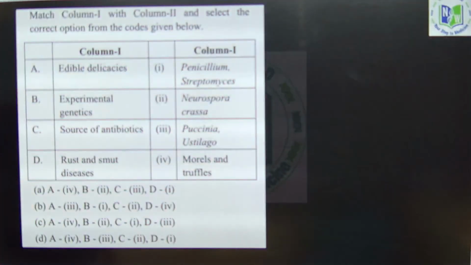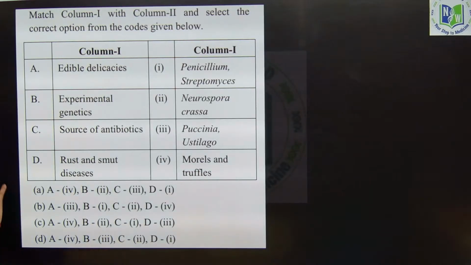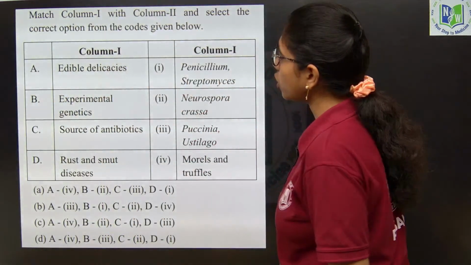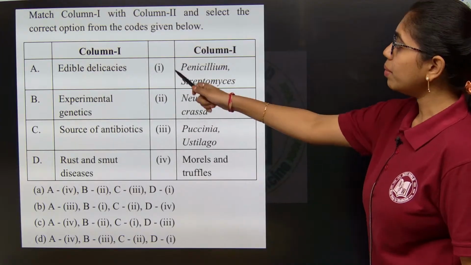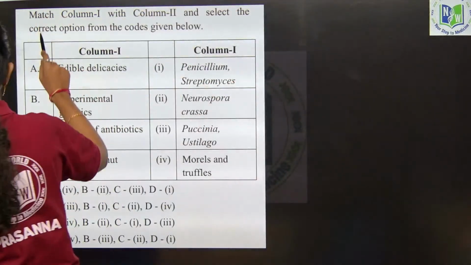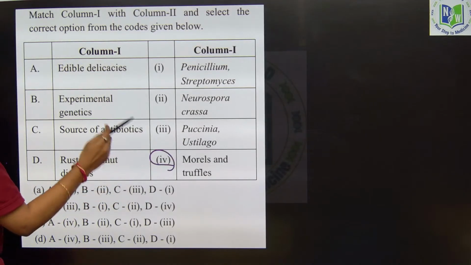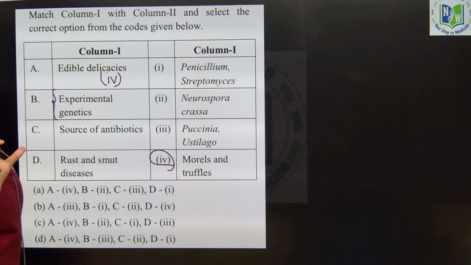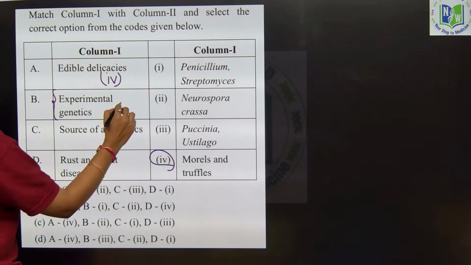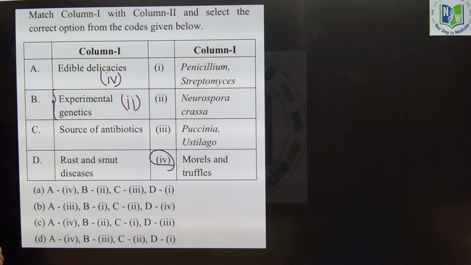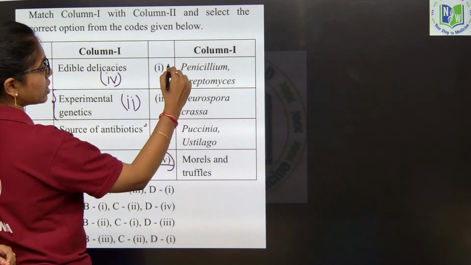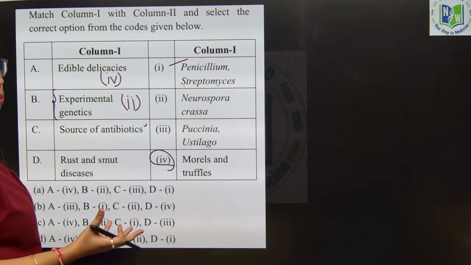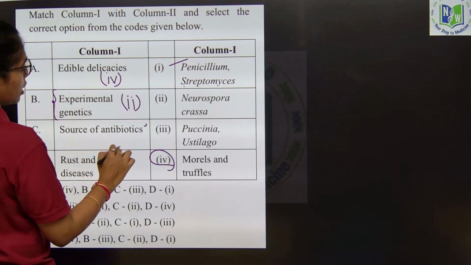And then the next question, a match the following type of question. Look into that carefully. Match column 1 and column 2. Select the correct option from the codes given below. Edible delicacies include morels and truffles, that is option 4. Experimental genetics: Neurospora crassa is the best example, that is option 2. Source of antibiotics: Penicillium and Streptomyces. Penicillium notatum gives the penicillin antibiotic, and streptomycin is the antibiotic from Streptomyces, that is option 1.